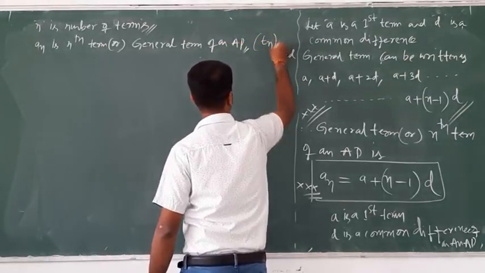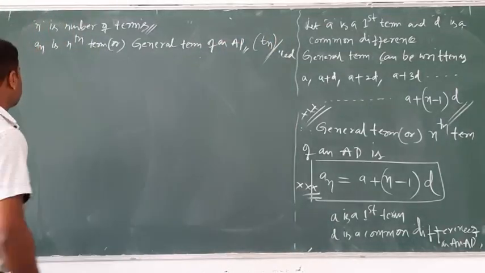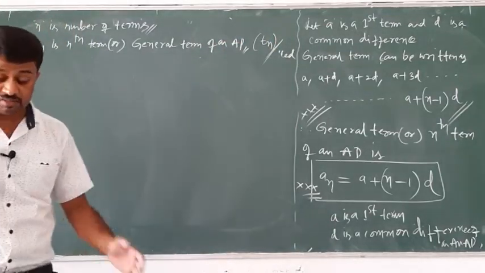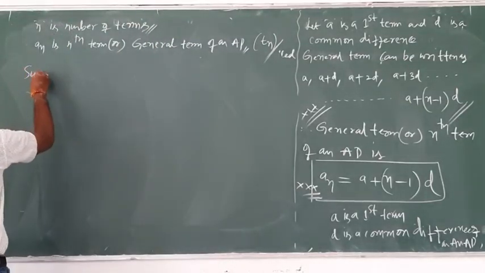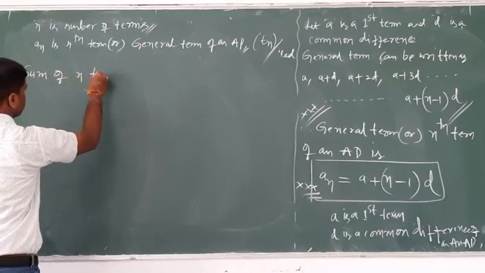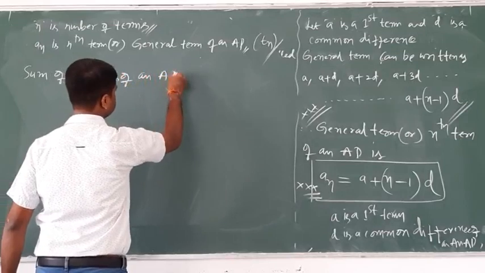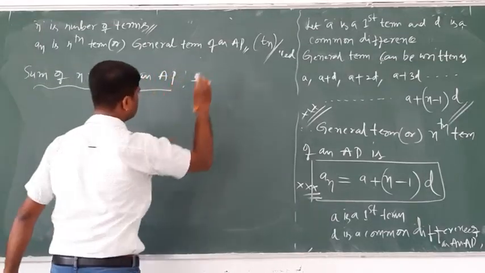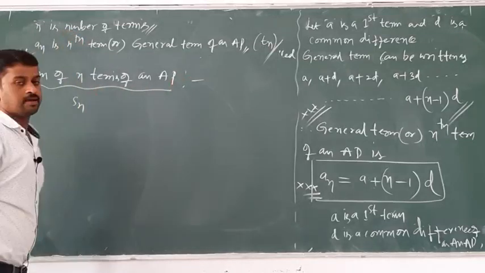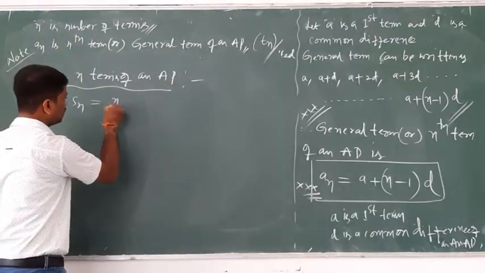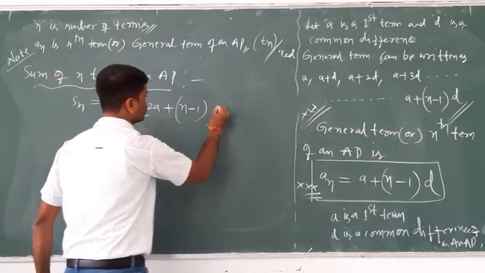Otherwise, it is nothing but Tn, which can be done as Tn is equal to... Here, the sum of n terms of an AP, Sn. Sum of n terms of an AP. What is the formula? Tell me. Sn is equal to n by 2 into 2a plus n minus 1 into d.